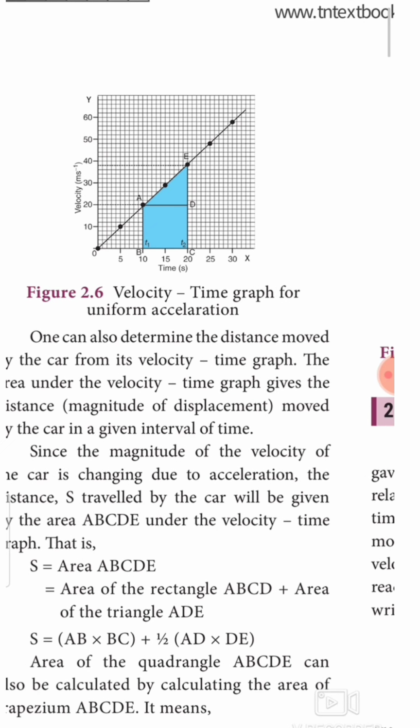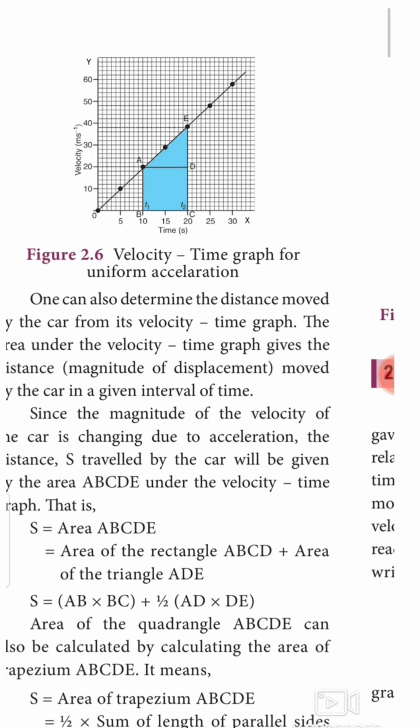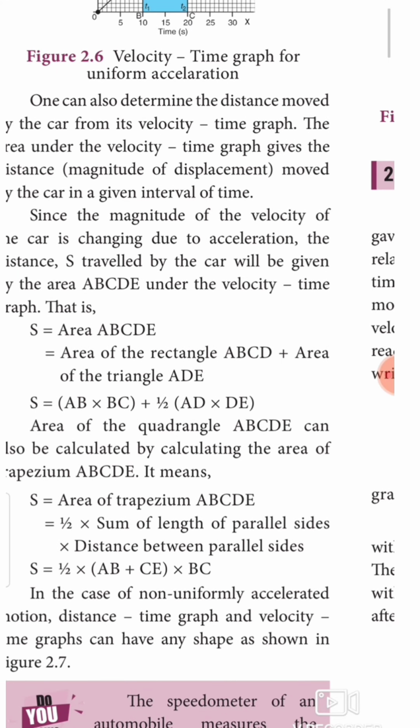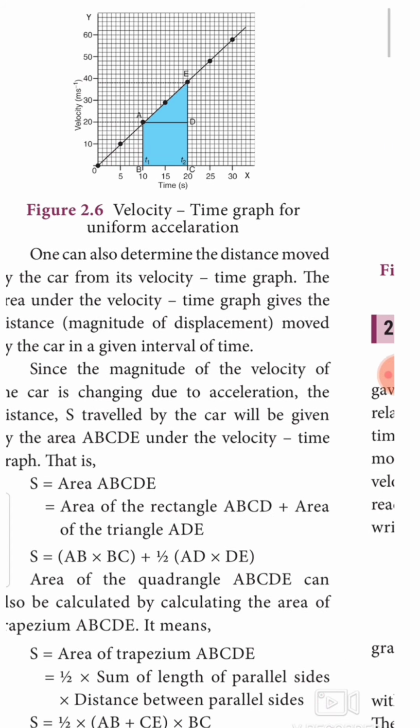So one can also determine the distance moved by the car from its velocity time graph. The area under the velocity time graph gives the distance, otherwise displacement, moved by the car in a given interval of time. Since the magnitude of the velocity of the car is changing due to the acceleration, the distance s travelled by the car will be given by the area ABCDE under the velocity time graph. So how can we calculate the distance?